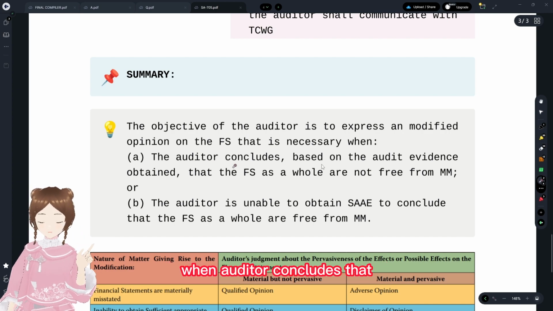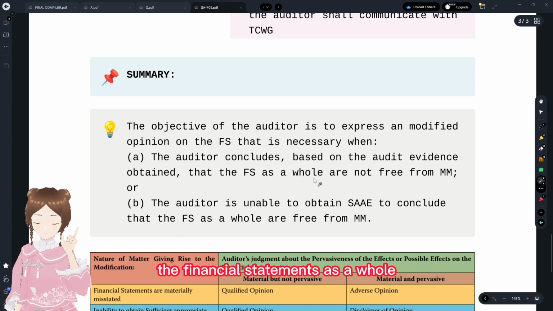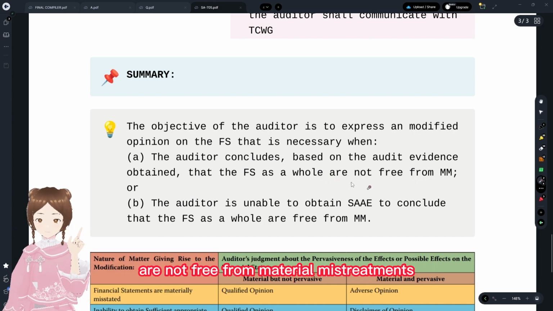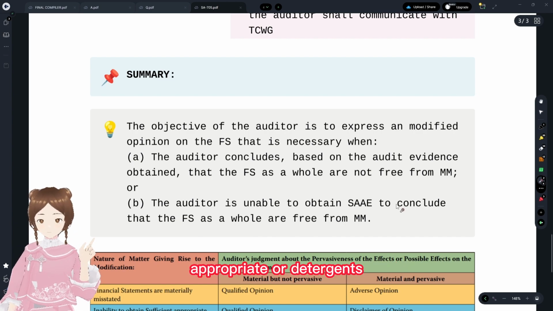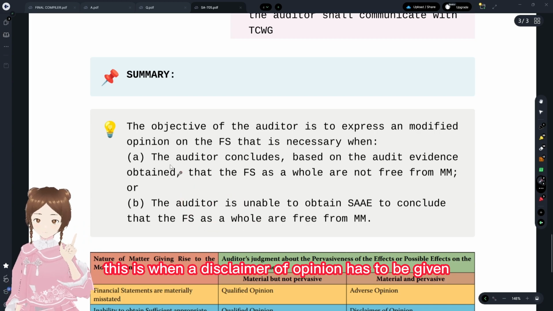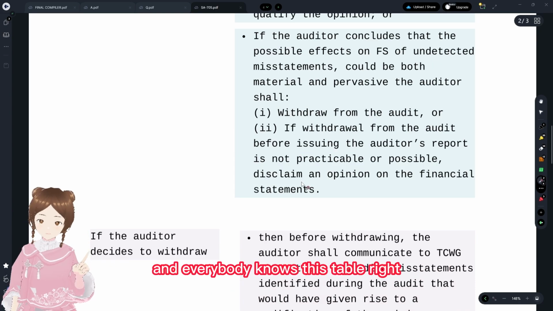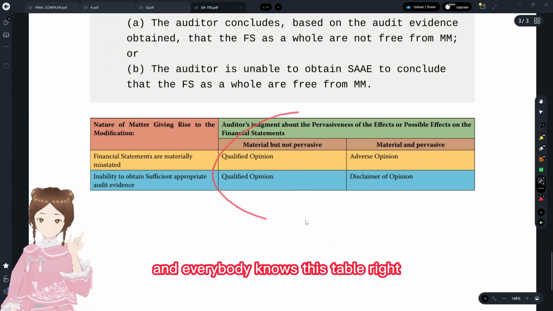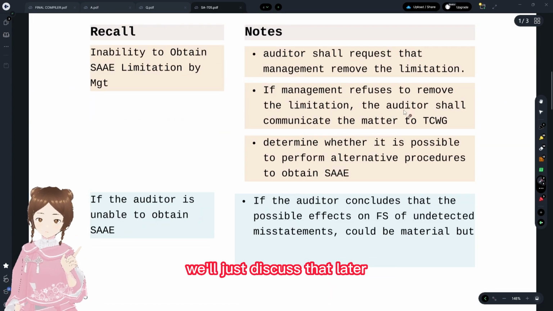This is when the auditor concludes, based on the audit evidence obtained, that the financial statements as a whole are not free from material misstatements, or they're not able to find sufficient appropriate audit evidence. This is when a disclaimer of opinion has to be given, and this is when a qualified opinion has to be given. And everybody knows this table, right? We'll just move on further. We'll discuss that later.